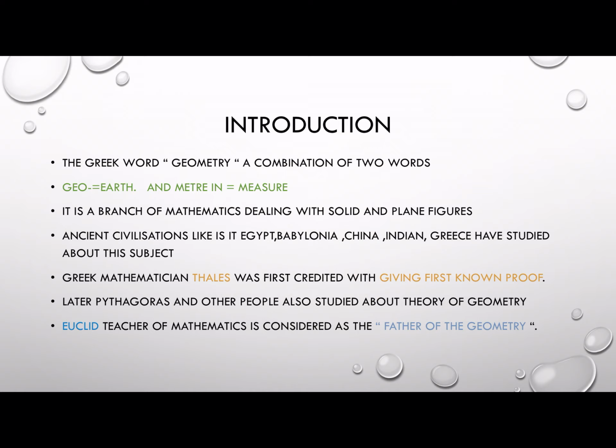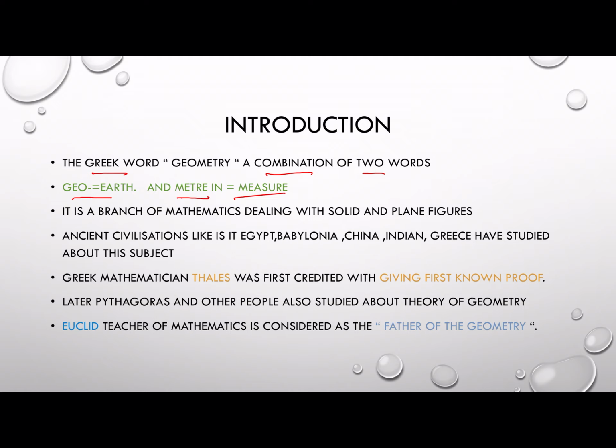Now let us see the introduction. The word geometry is from Greek language. It is a combination of two words. One is geo, which means earth, and other one is metrin, which means measure. So it is a combination of two words. It is a branch of mathematics which deals with solid and plane figures.